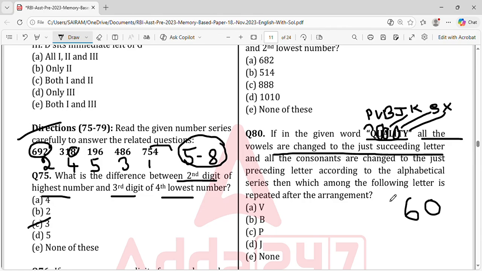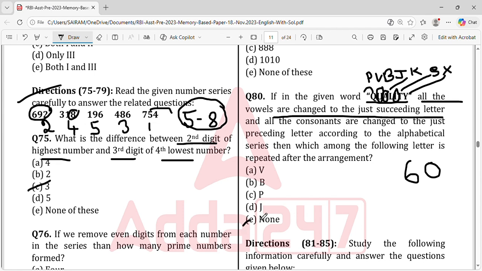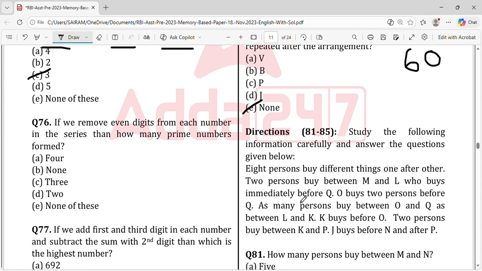From this we have already done all the things, and then which among the following letters is repeated after the arrangement? Which letter is repeating? Here you can see that B is not repeating, K is not repeating. So none of the letters are repeating. Like that they'll ask you the question.